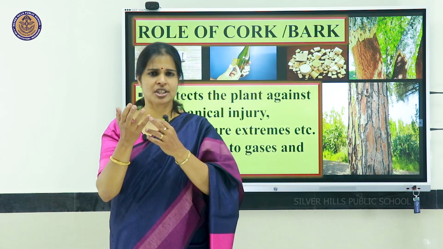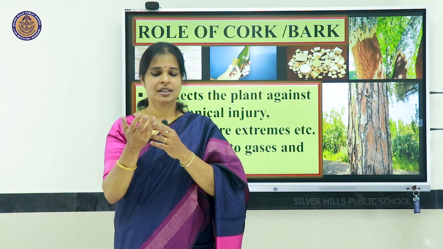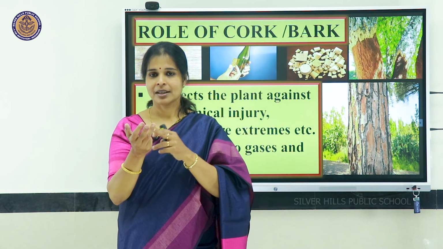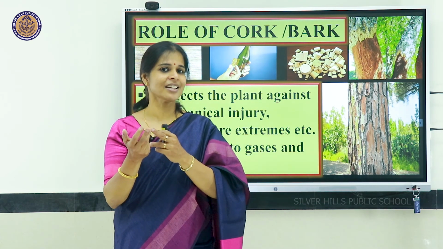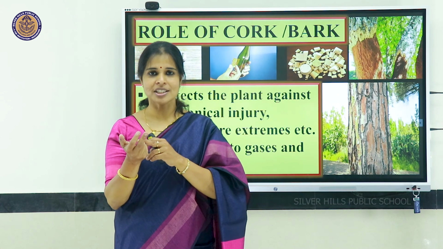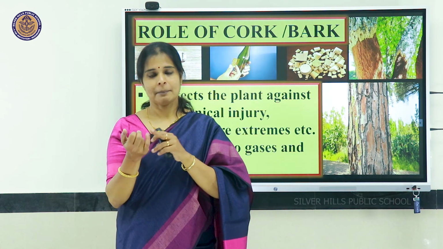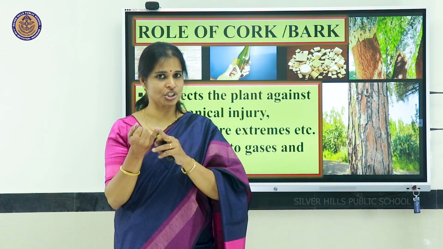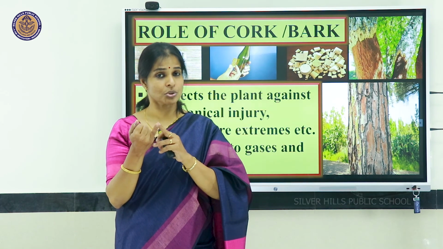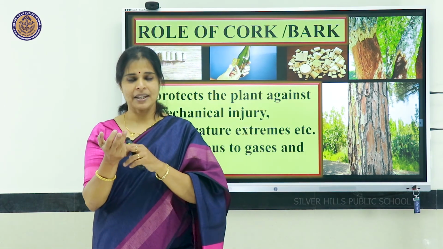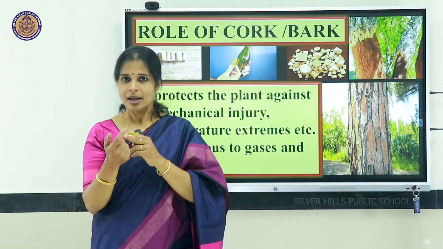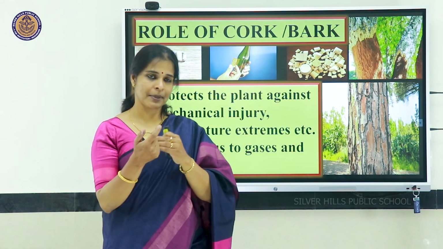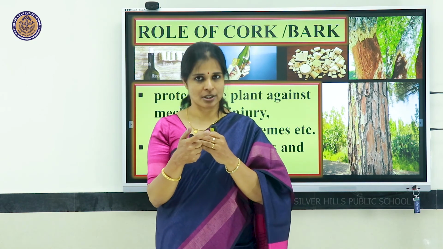As a recapitulation, let us brush up: plant tissues are mainly divided into two types, meristematic and the second one, permanent tissue. Meristematic tissues, based on the position, are divided further into three types: apical, intercalary, lateral. They play a major role in plant growth.